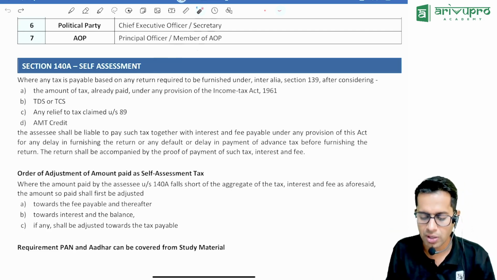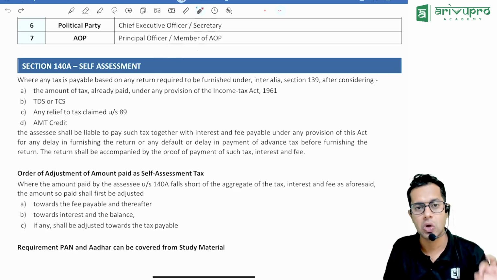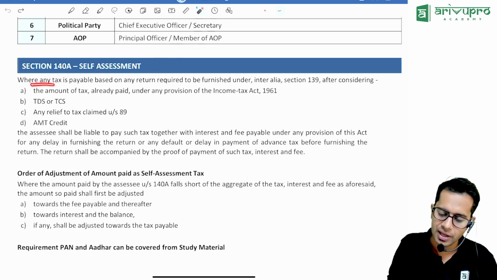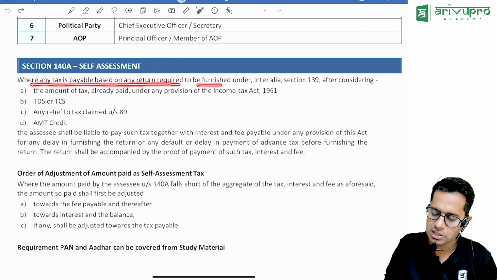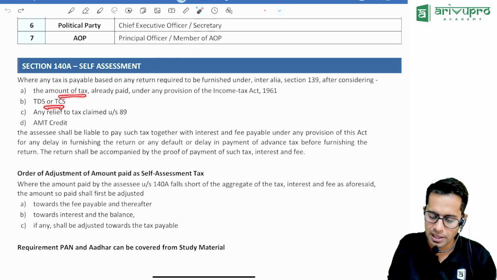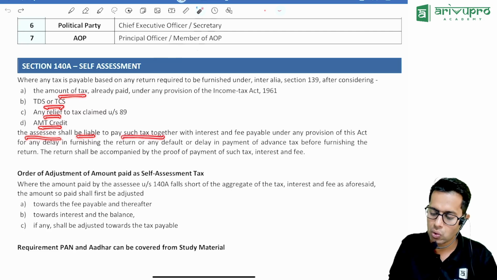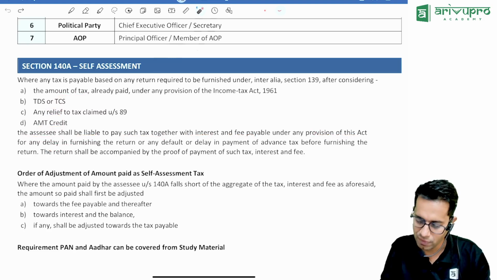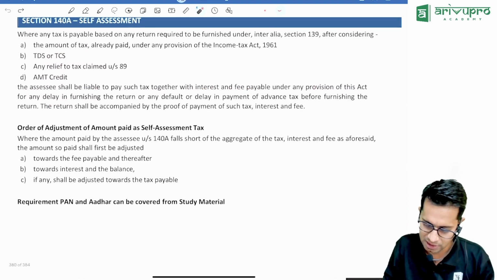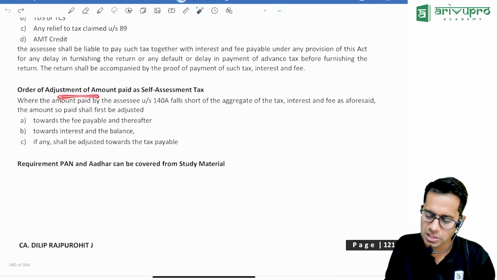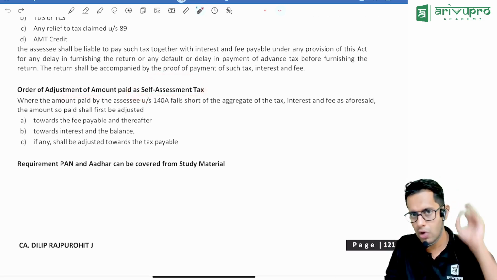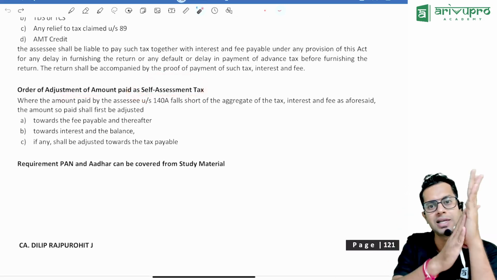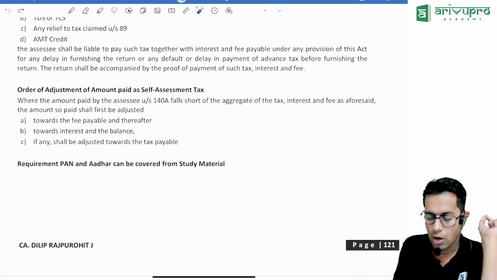Normally under income tax law, assessment is self-assessment, where any tax payable is based on the return furnished under section 139 after considering the amount of taxes already paid: TDS, TCS, relief, MAT credit. The assessee shall pay such tax together with interest and late fees if applicable, of course, in case of delay in filing the return. You will have to pay your tax yourself. That is what this part is. Order of adjustment of self-assessment tax. Now you have paid the taxes to the government. Now this tax is required to be adjusted. How will it be adjusted?